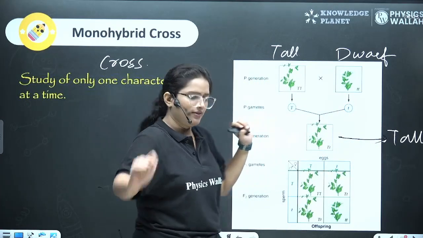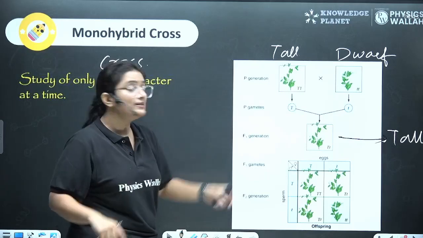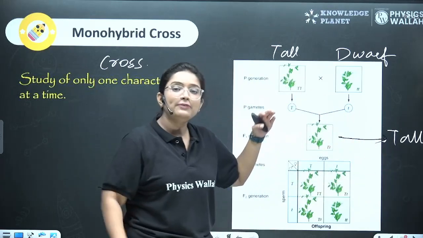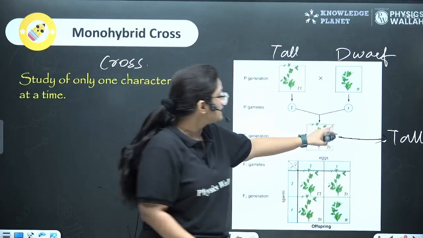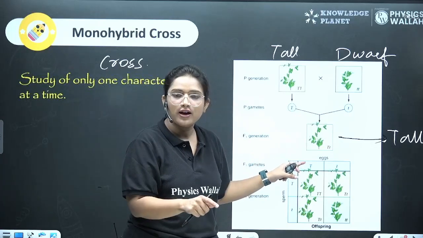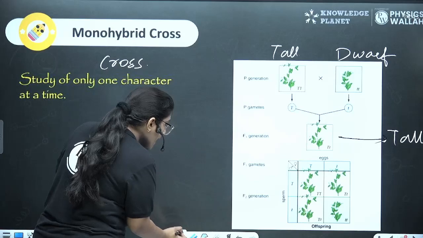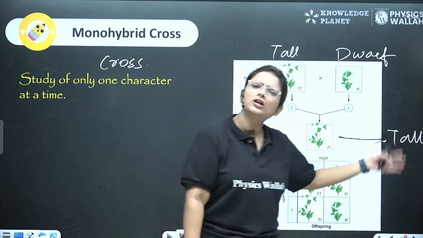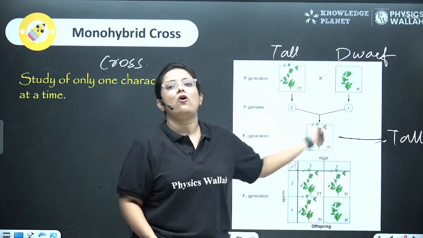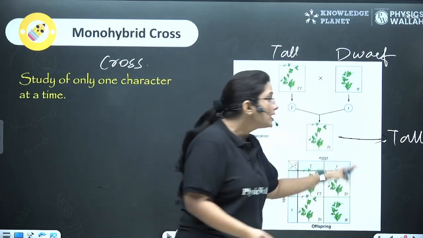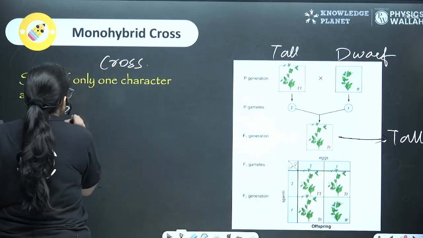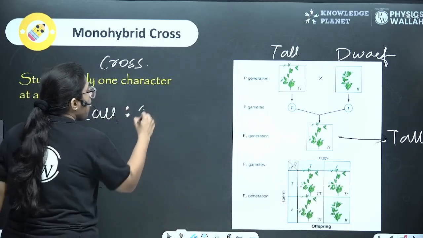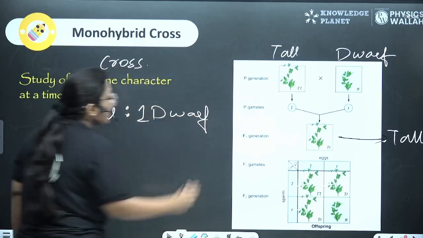But he did not stop there. He wanted to self it. Self means he took this tall plant and mated it with itself, with this genotype. Then what happened? To his surprise, what did he notice here? He expected that selfing the tall plant would give all tall plants. But to his surprise, he got 3 tall and 1 dwarf plant.